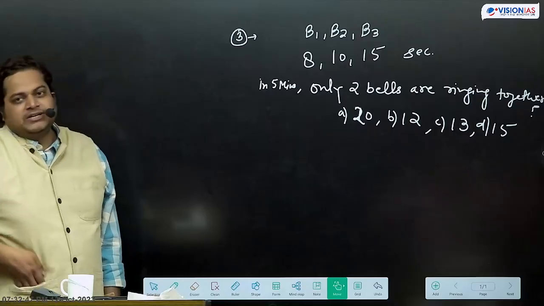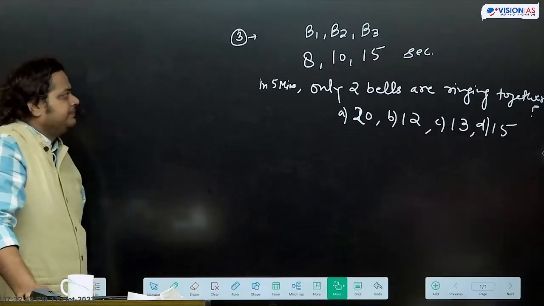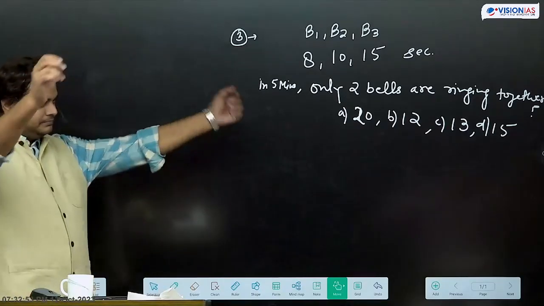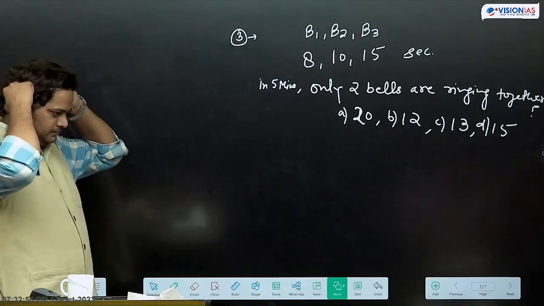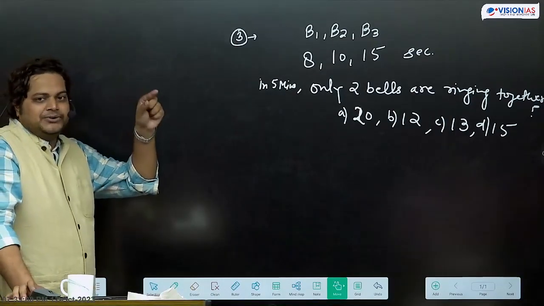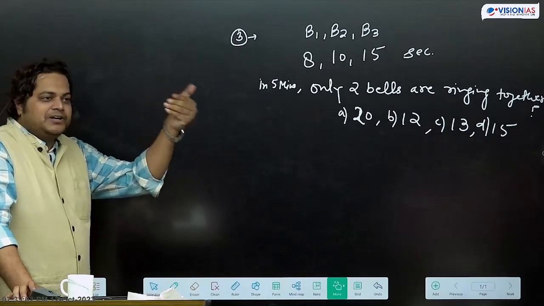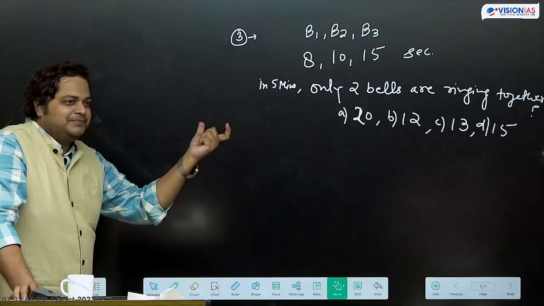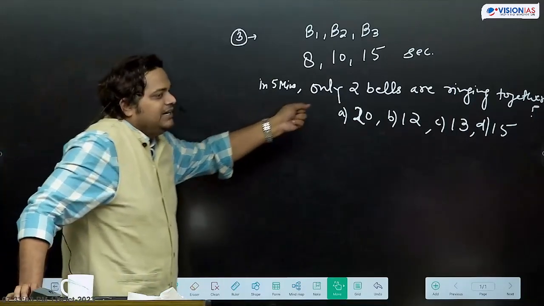Here reference point will not be added, क्योंकि reference point पे all the 3 bells are ringing together, that we cannot count. Why? Because that time all the 3 bells are ringing together and we need to count only 2 bells ringing together.